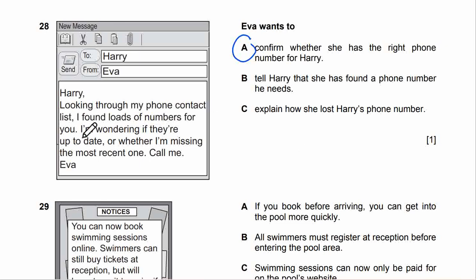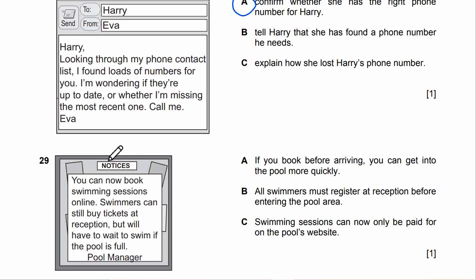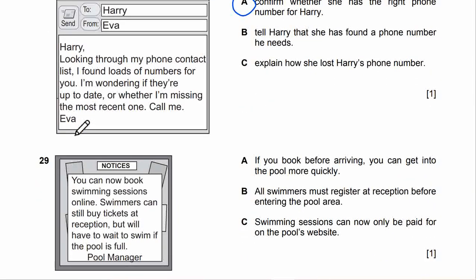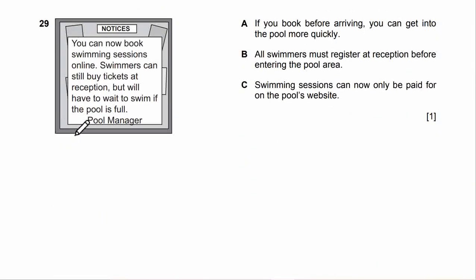Looking into my phone contact list, I found lots of numbers for you. I'm wondering if they are up to date. So she wants to confirm whether she has the right phone number for Harry. Call me. I'm missing the most recent one. Alright, number 28 done. And now number 29.